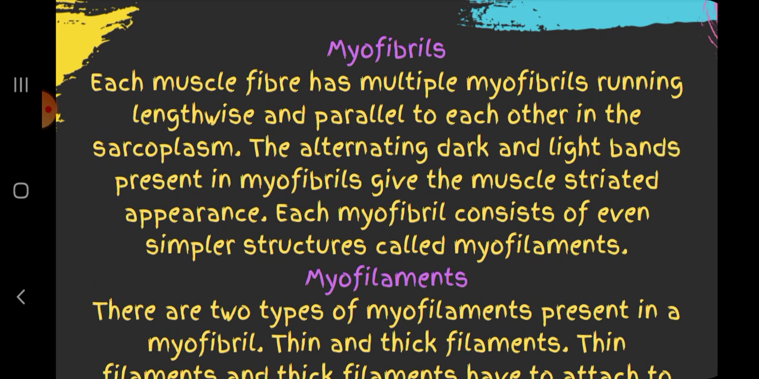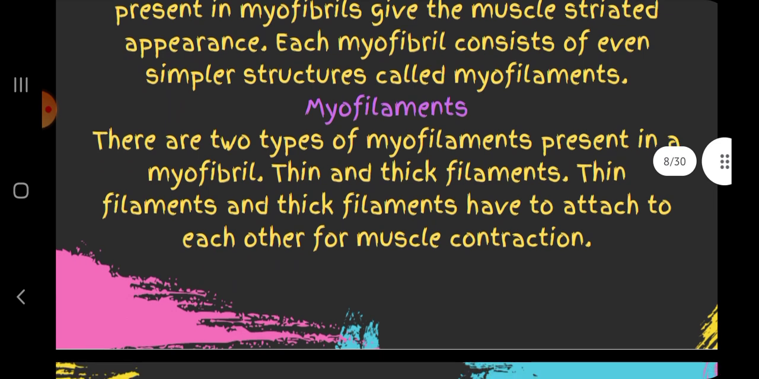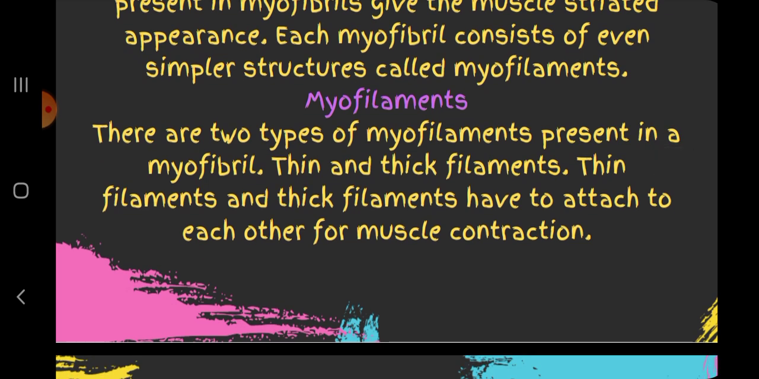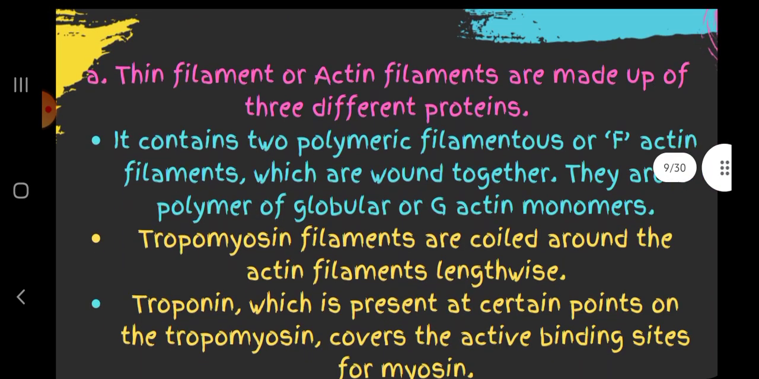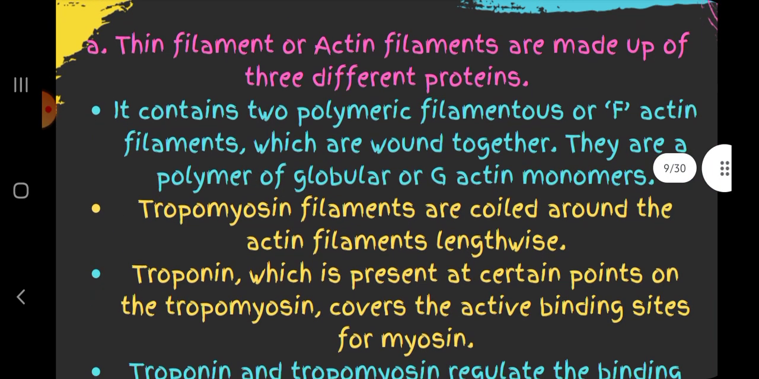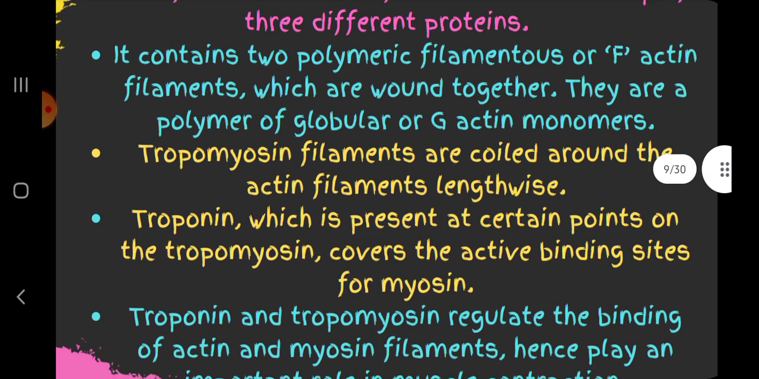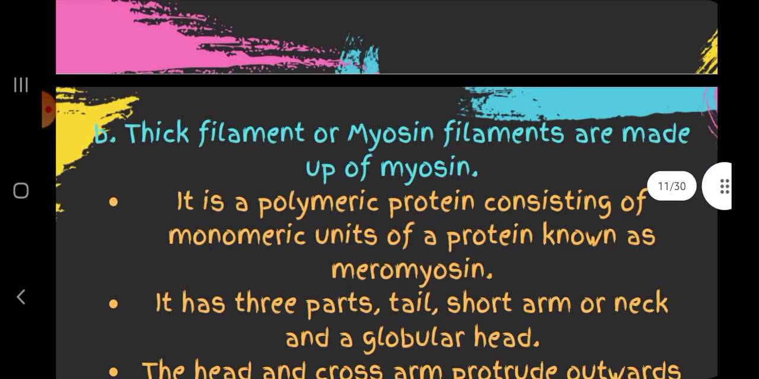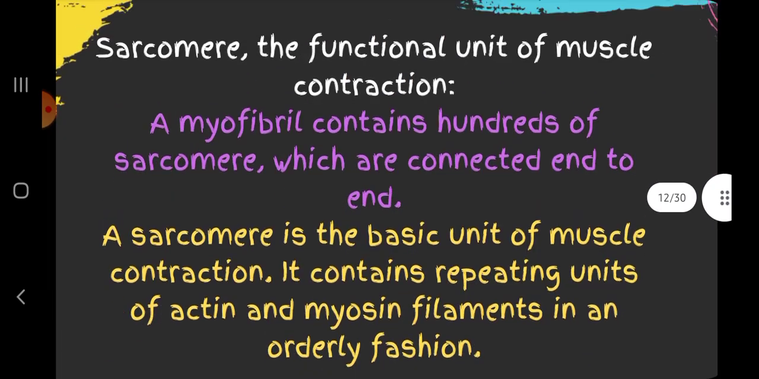Myofibrils. Each muscle fiber has multiple myofibrils running lengthwise and parallel to each other in the sarcoplasm. The alternating dark and light bands present in myofibrils give the muscle a striated appearance. Each myofibril consists of even simpler structures called myofilaments. There are two types of myofilaments present in myofibril: thin and thick. Thin filament or actin filament is made up of three different proteins. It contains two polymeric filaments or F-actin filaments. Tropomyosin filaments are coiled around the actin filament lengthwise.